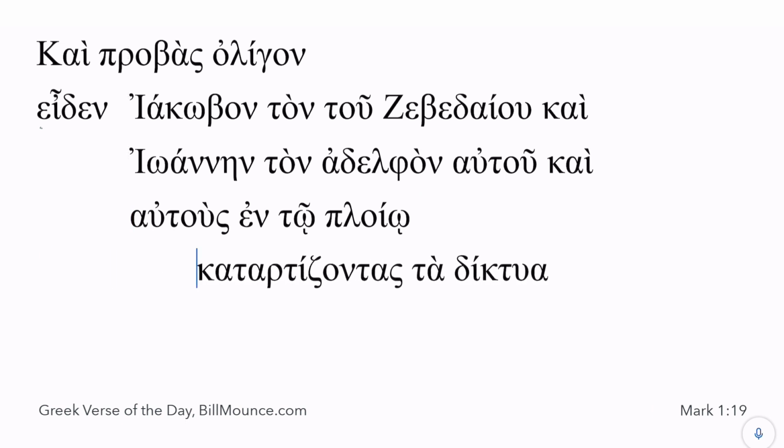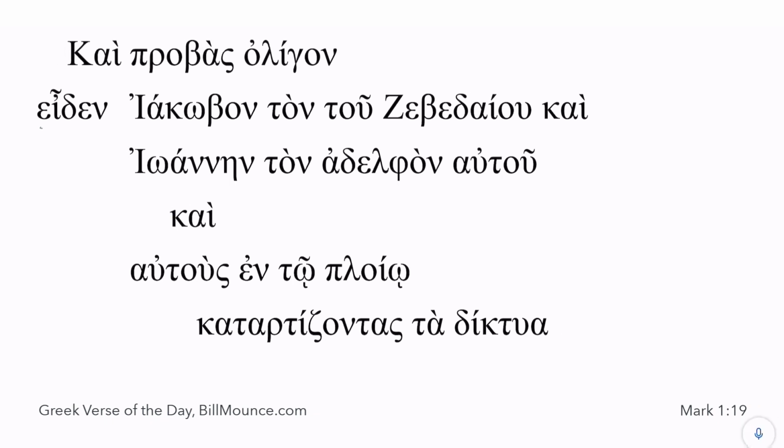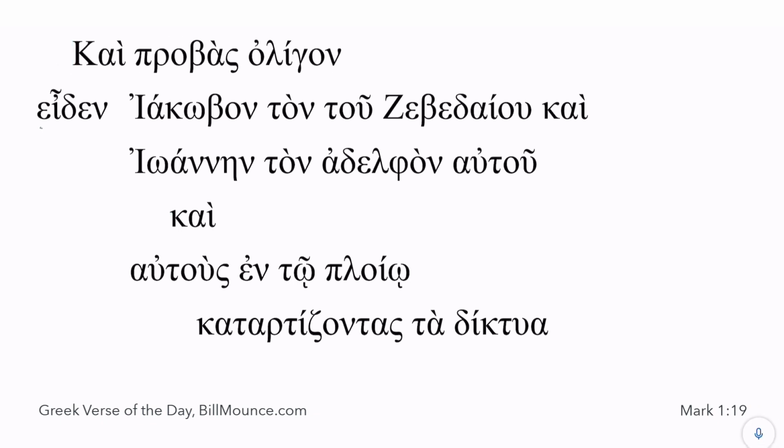Let's see. But the question here really is this kai. So maybe that should go on its own line so that we can make it clear. So going on a little further, that should be indented. He saw James, who was James, the son of Zebedee, and he saw John, who was his brother. That is, those in the boat, and others in the boat. And what were they doing in the boat? They were mending their nets.